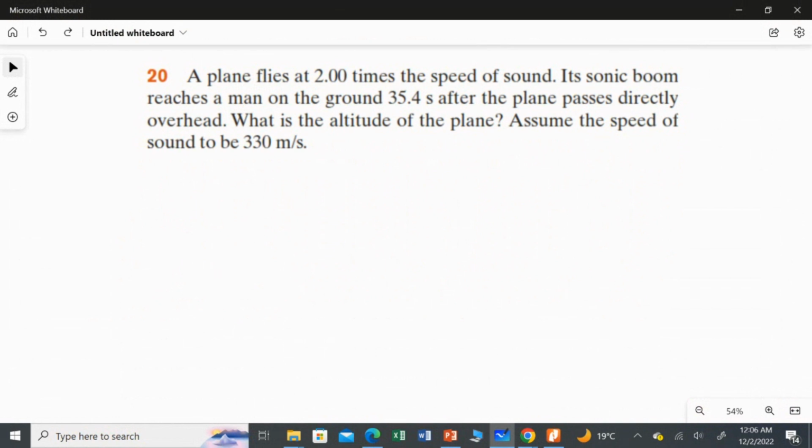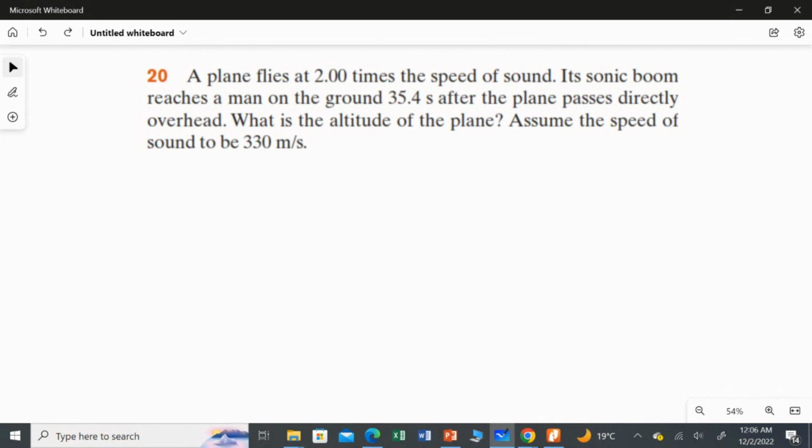So here in this question, they said a flight is traveling at a speed of 2 times the speed of sound, and its sonic boom reaches the ground, where there is a man, and this boom reaches that man 35.4 seconds after the plane passes directly overhead. We are going to find the altitude. Altitude is nothing but the height from the ground. We are going to take the speed of sound as 330 meters per second because we are going to substitute the constant here.